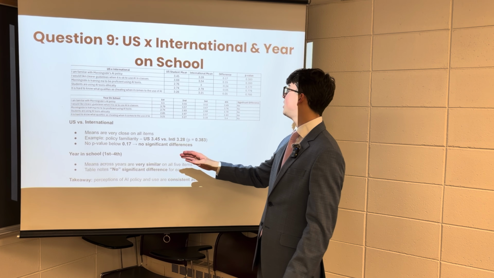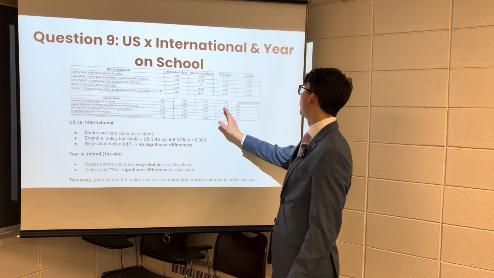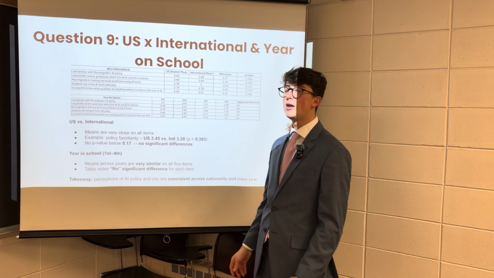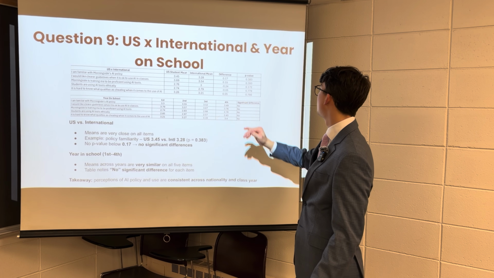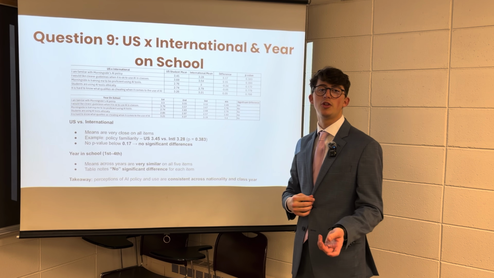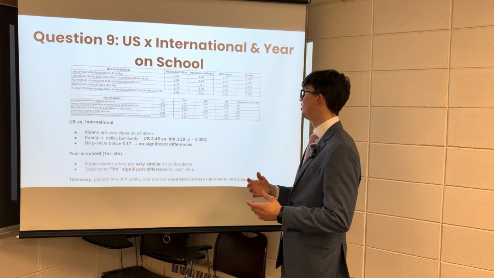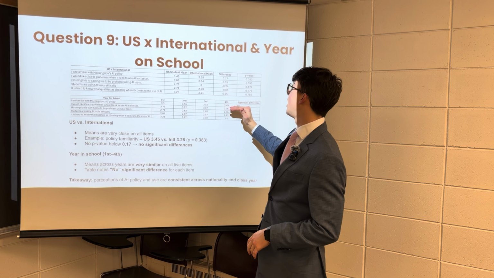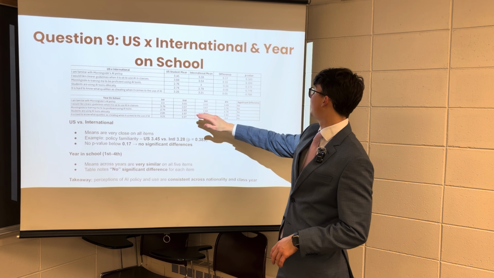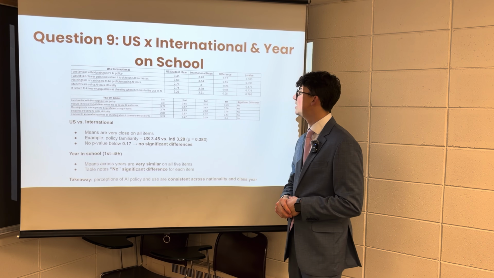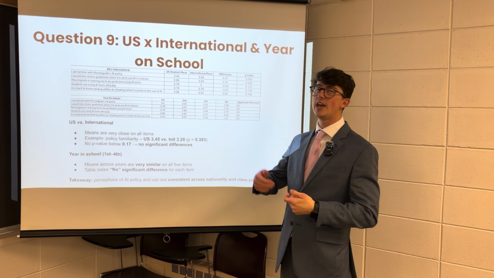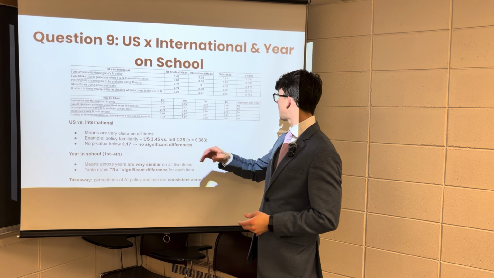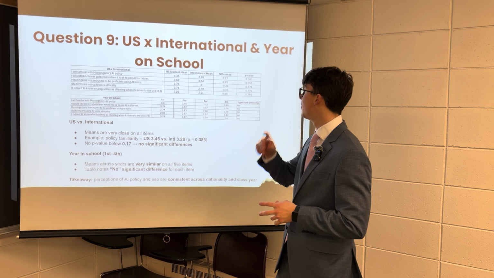Now going to year in school, first, second, third, and fourth year. For the first one, being familiar with the policy, 3.3, 3.55, 3.52, 3.49. So all of the answers between 3.3 and 3.55, so no difference between them. One in clear guidelines, 3.79, 3.57, 3.67, and 3.76. So also, all of them between 3.5 to 3.8, no significant difference between them.